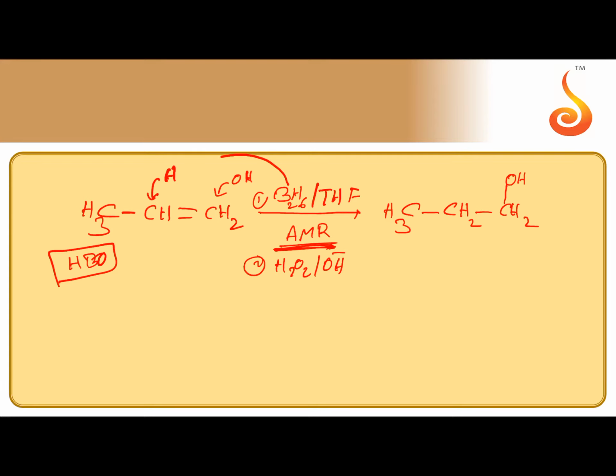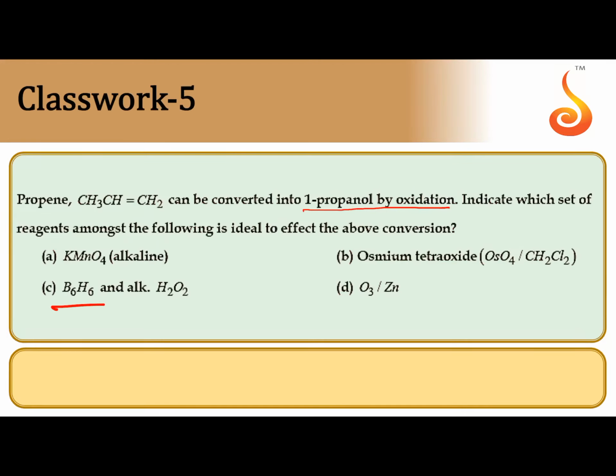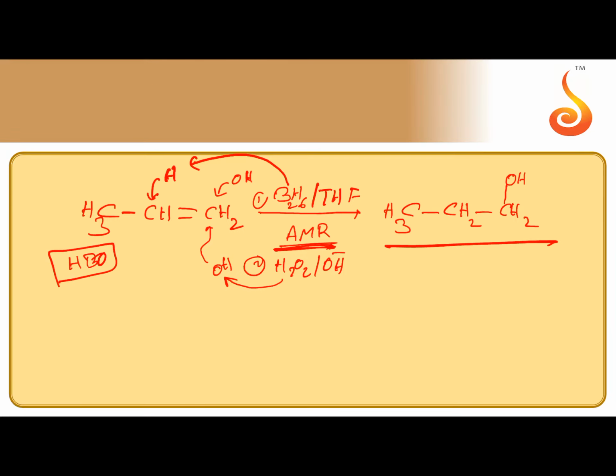So B2H6 supplies H, that goes to the doubly bonded carbon with fewer hydrogens. H2O2 supplies OH, which goes to the doubly bonded carbon with more hydrogens. So now the correct option is B2H6 followed by alkaline H2O2. This is called the HBO method.